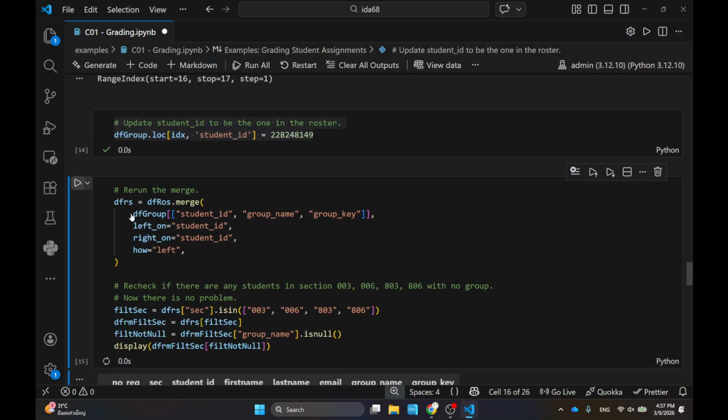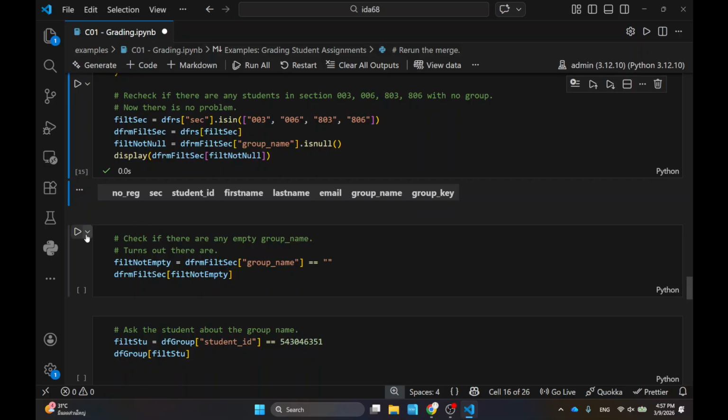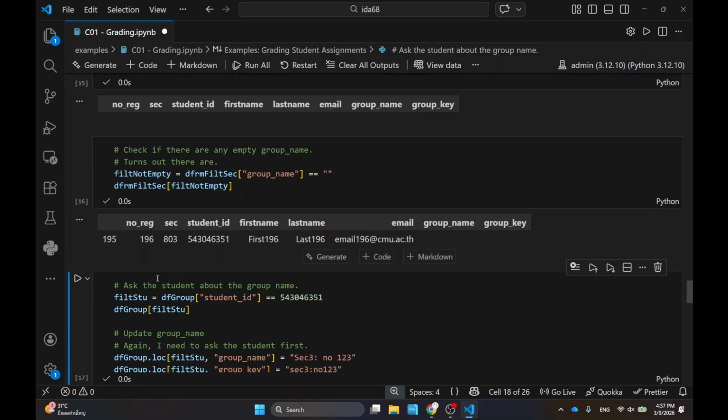And then I go back to my roster and check if there's a person who is not empty, then I have to do something about it. So I take care of the student with the mismatched student ID by this process. And then I check the empty groups too. There's one more guy who still has a problem. I remember he had some problem with the group name or something, I don't remember, but I fixed it. I asked him, what is your group again? And then I changed it.